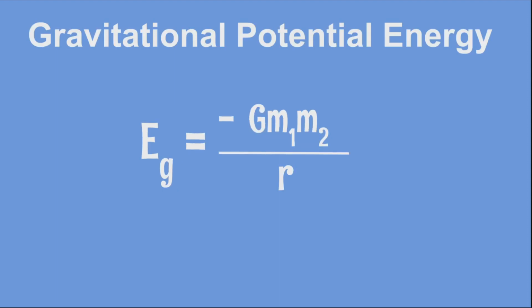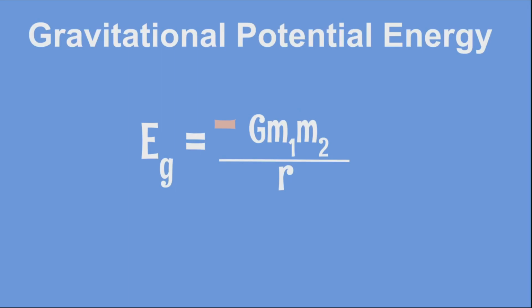While gravitational potential energy seemed to increase with height, the magnitude, so to say, we can clearly see that the gravitational potential energy is inversely proportional to the radius or distance. Overall, this equation seems pretty similar to the original force equation, except for the fact that we have r instead of r squared, and the energy is negative. But wait, the energy is negative?